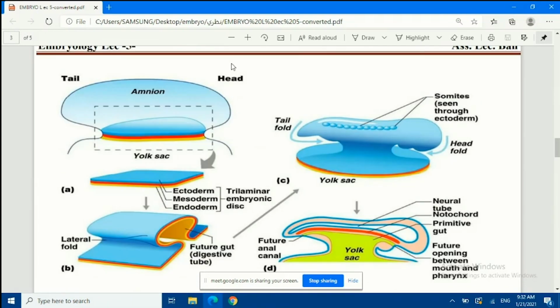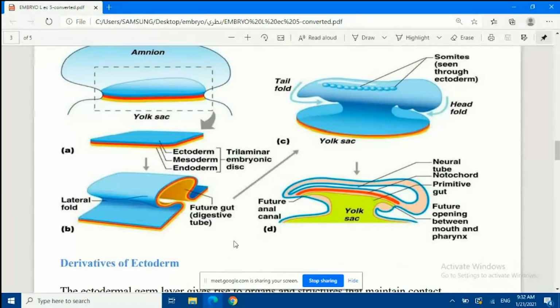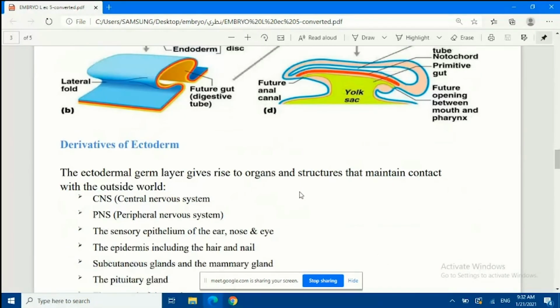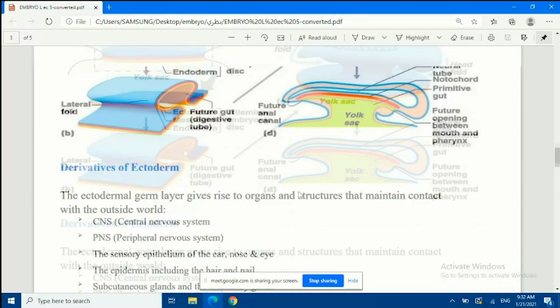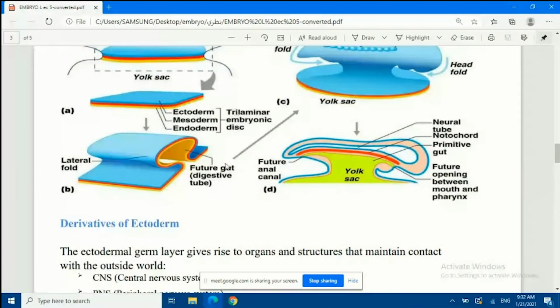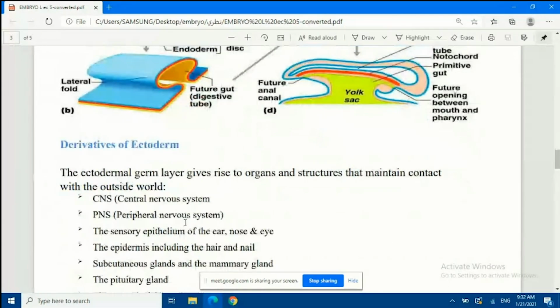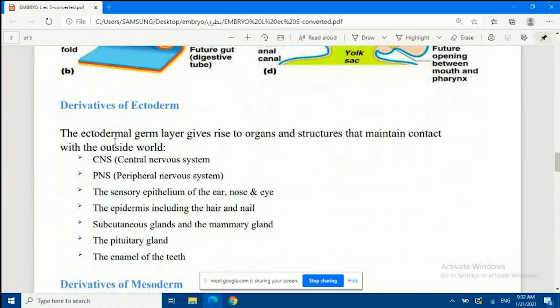This figure is important. Okay, let's see the figure. It's so important. I always ask from this and this. Since we have a folding process, we need to know that at the same time, there will be some structures forming from these tissues and organs, from the cells that are specific for formation of the different kinds of structures inside the embryo.